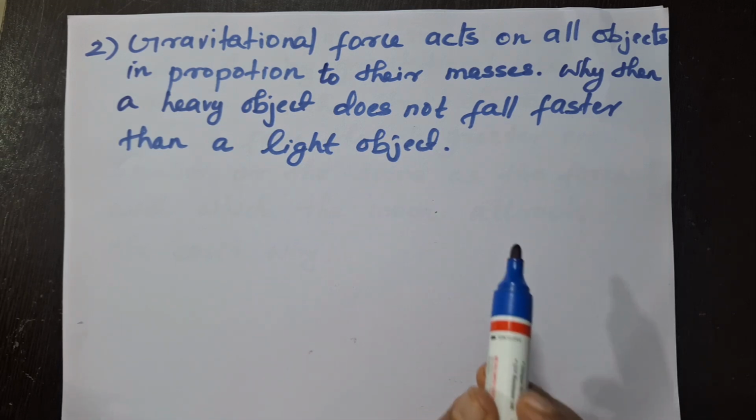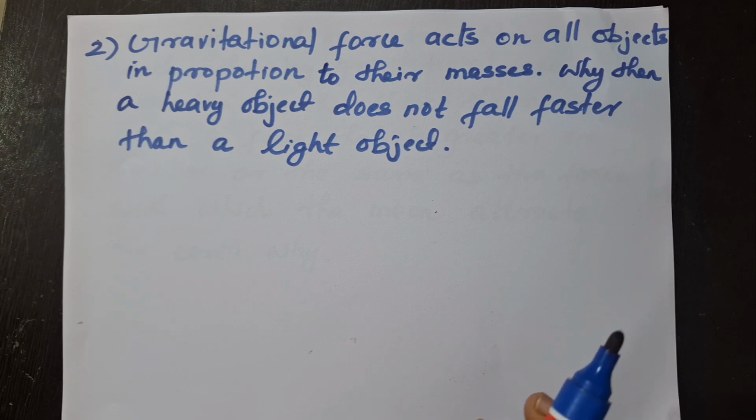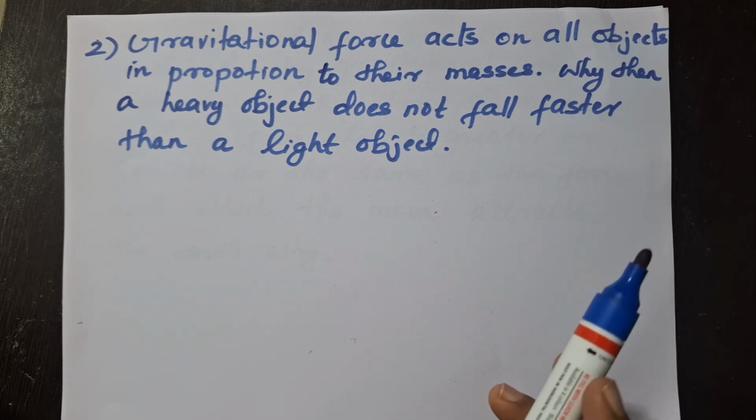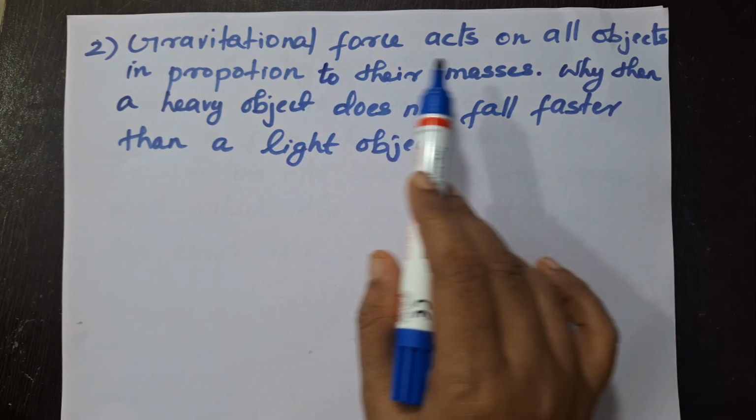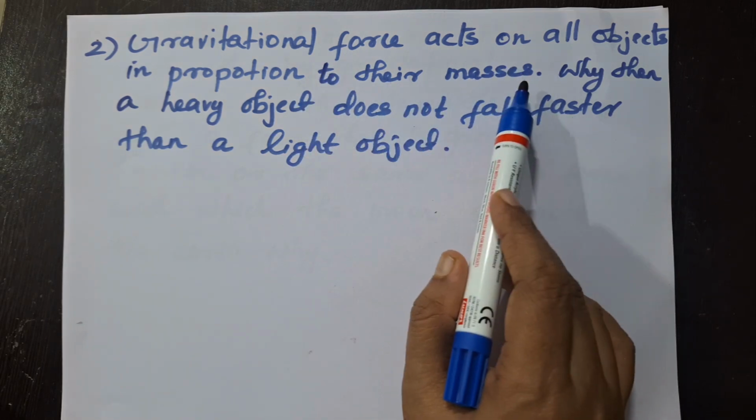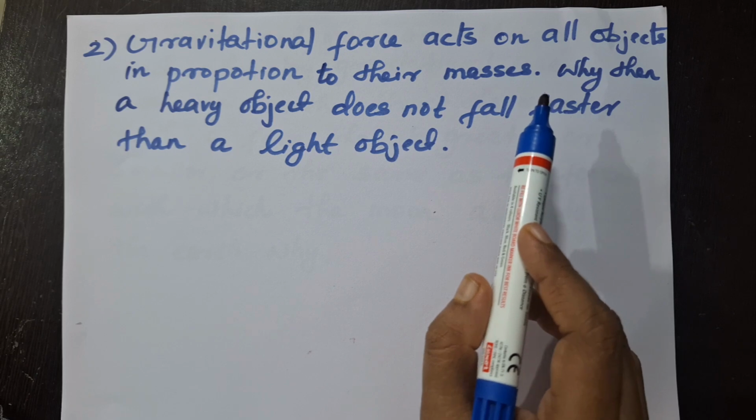When you get a question, you have to read the question at least 2 times, and you have to grasp the meaning, and make a proper understanding of the question. So here, according to Newton's law of gravitation, we already know that gravitational force is directly proportional to their masses. And what is said here?